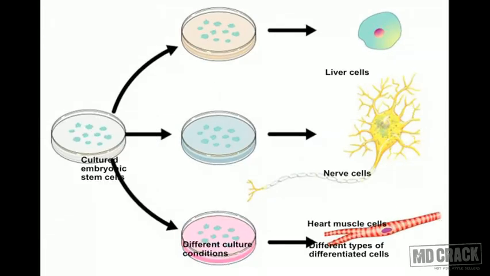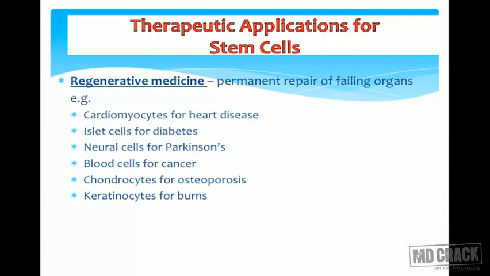So remember, we have stem cells. The stem cells are the ones which are capable of dividing into any type of cell, whatever you want, provided you supply the growth factors that are required for cultivation of these cells. Once you provide the growth factors and the particular media for the culture, you can cultivate the stem cells into any cell type, whatever you want. So this is stem cell research, and it is a dream for the future that regenerative medicine will become more and more popular.